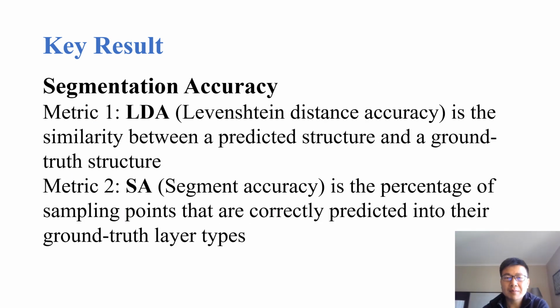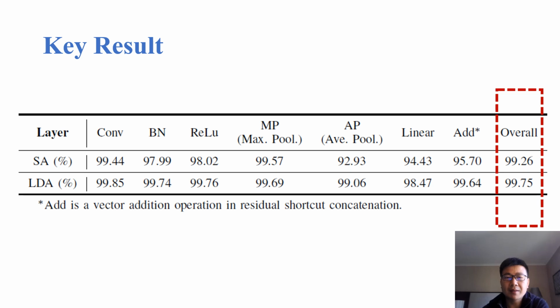To measure the segmentation accuracy, we use 2 metrics. The metric 1 is LDA. It is the similarity between a predicted structure and a ground truth structure. The metric 2 is segmentation accuracy, or SA, the percentage of sampling points that are correctly predicted into their ground truth layer types. Here we can see DeepTheft exhibits superb accuracy for layer segmentation. Both SA and LDA are close to 100%.